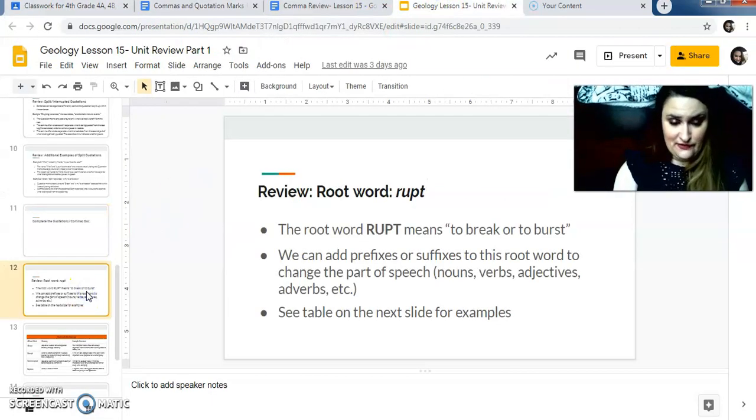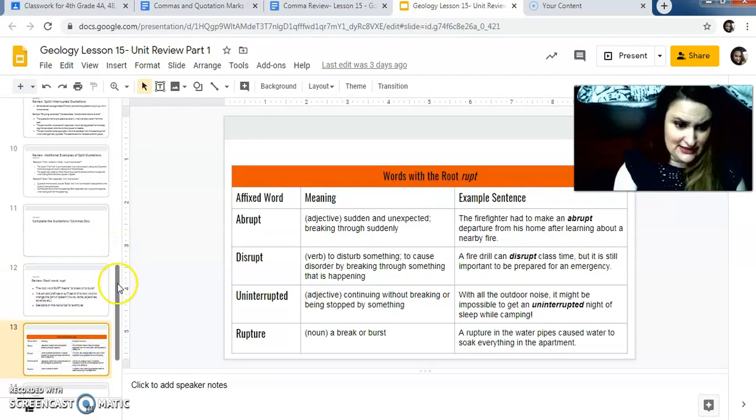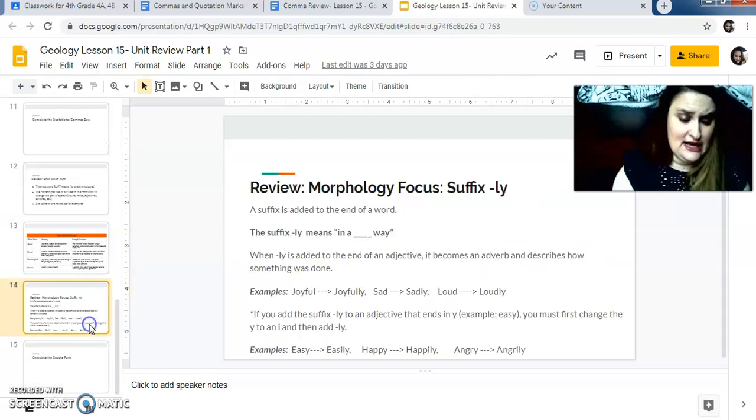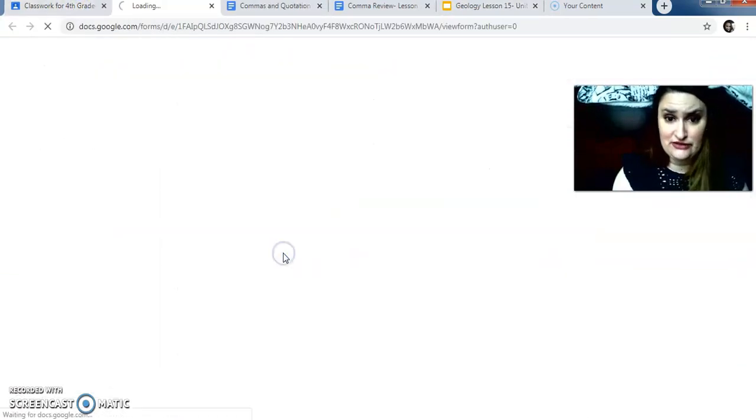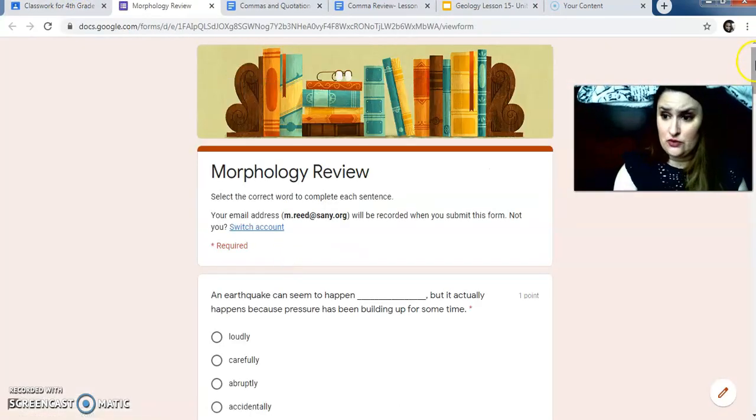Also, you're going to review the word rupt. Remember, it means to break or burst. These are examples of that. Also, review the suffix ly. Remember, we put ly on the end of a word. It means in a blank way. You are going to be using this when you complete the morphology review on Google Forms.